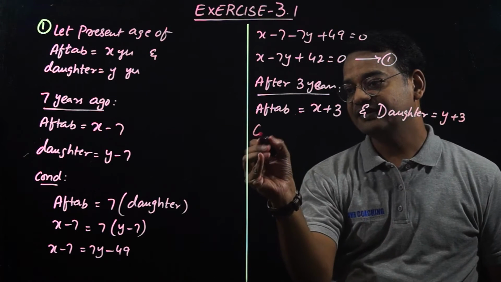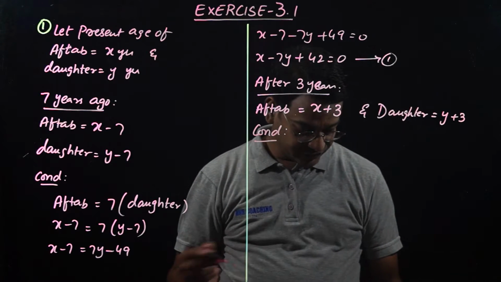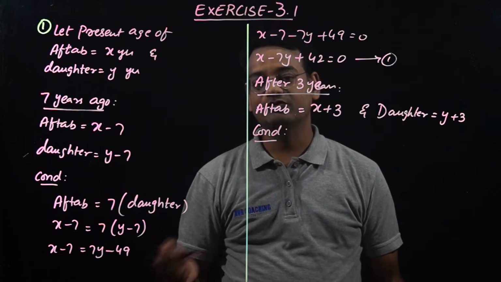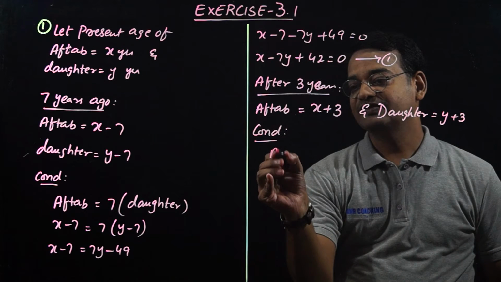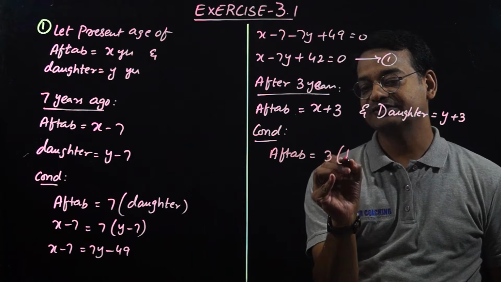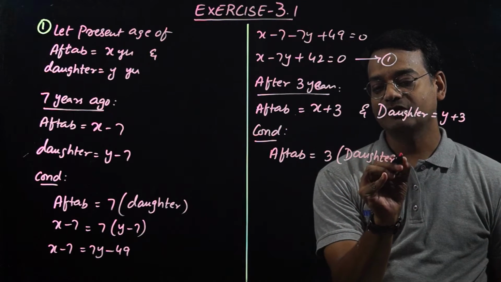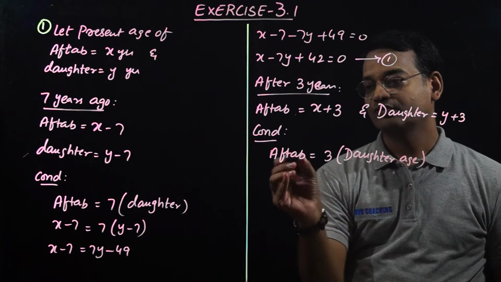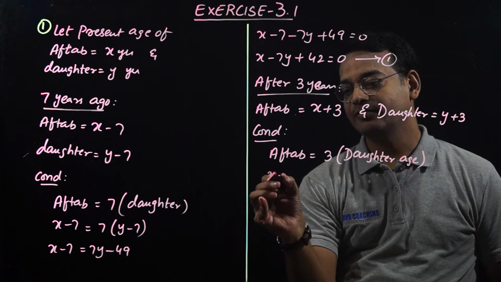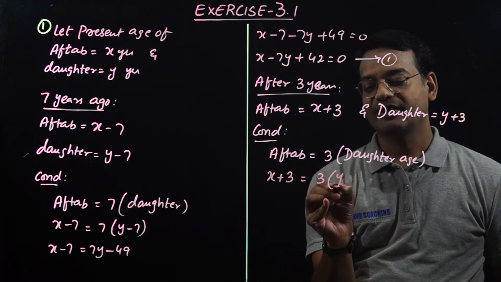But what is the condition? 3 years from now, I shall be 3 times as old as you. Aftab's age is equal to 3 times daughter's age, because he is saying he will be 3 times daughter's age. So Aftab's age after 3 years will be x plus 3 and daughter's age after 3 years is y plus 3.